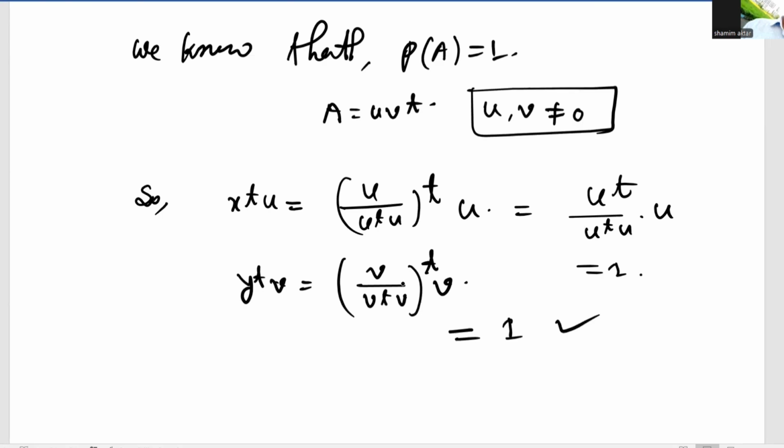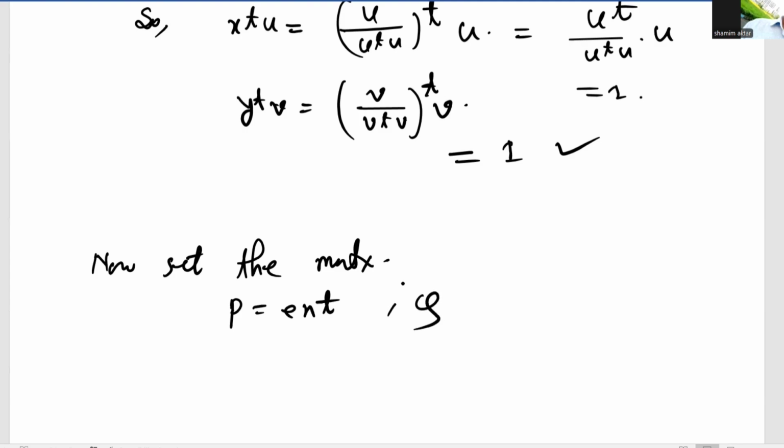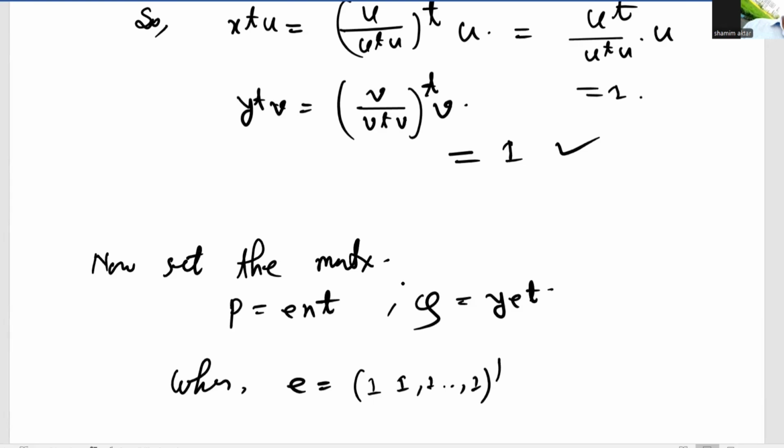Next, we set the matrix P equal to E x transpose, and Q equal to Y E transpose, where E equals the all-ones vector 1 transpose.